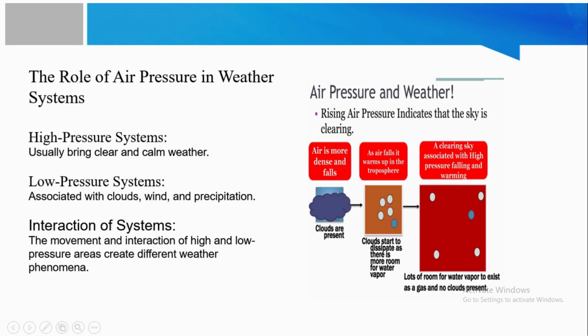There is the role of air pressure in weather systems, such as high pressure systems usually bring clear and clean weather. Low pressure systems are associated with clouds, winds, and precipitation. There are interactions of the systems, such as the movements and interactions of high and low pressure areas create different weather phenomena.